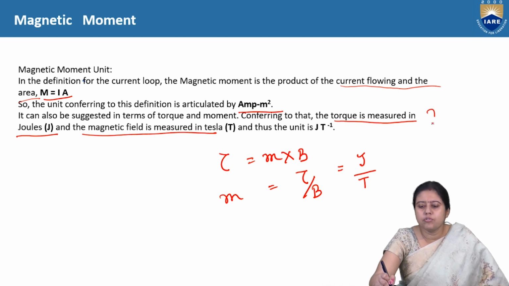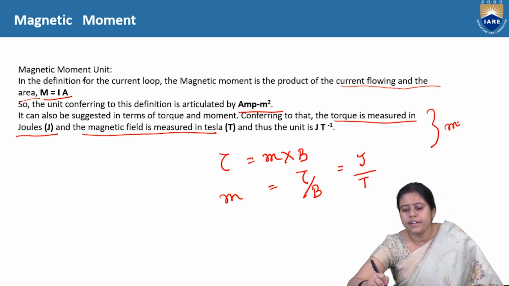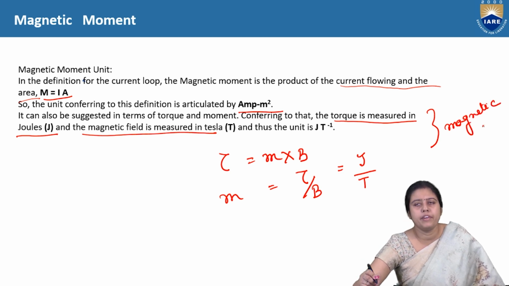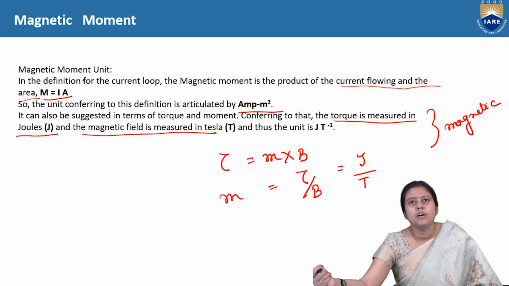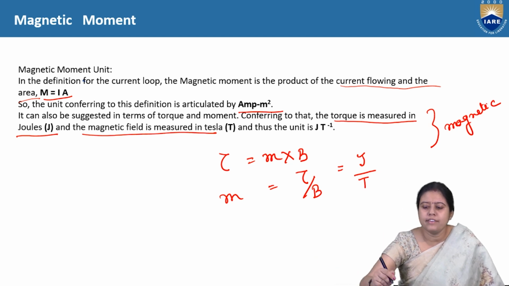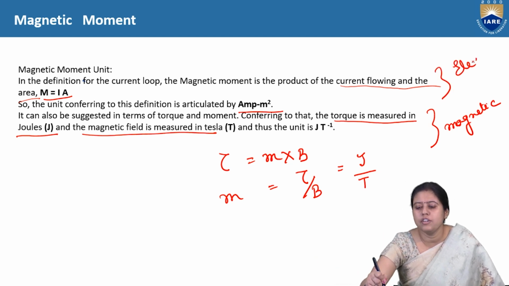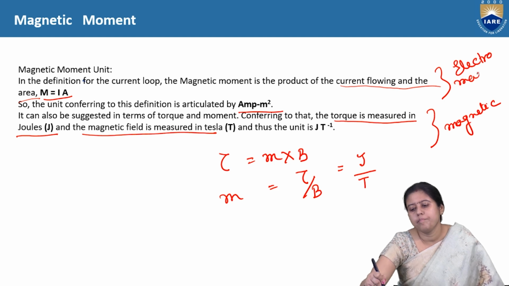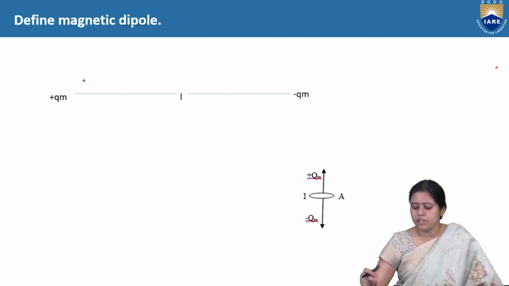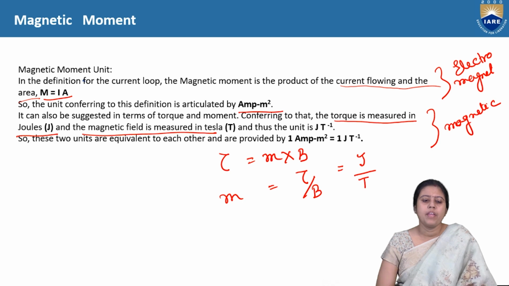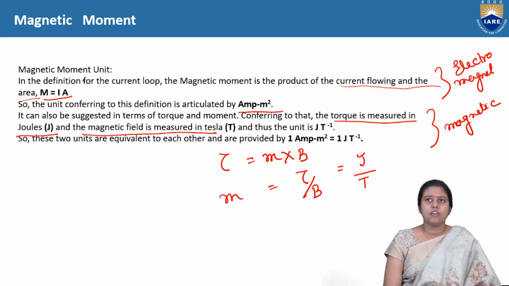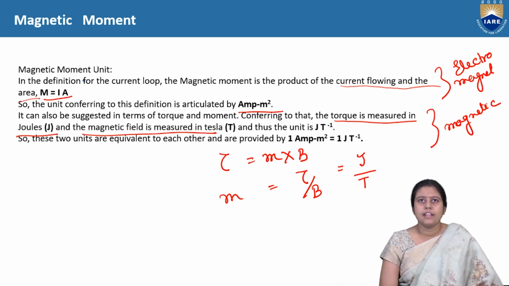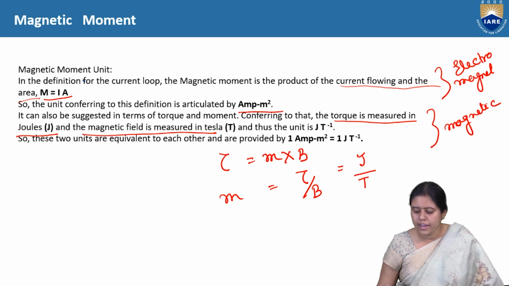This is the magnetic definition, the definition from the perspective of magnets. This other one is for the electromagnet. So you can use either definition. The magnetic moment for the electromagnet is given by the current flowing and the area, M equals I into A.